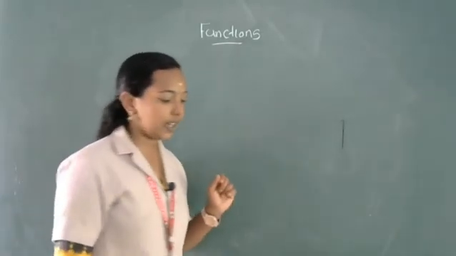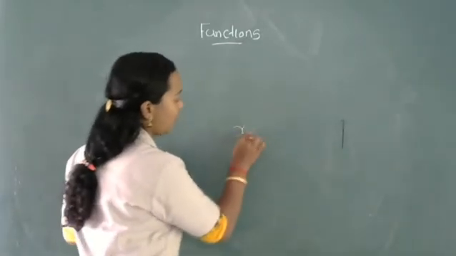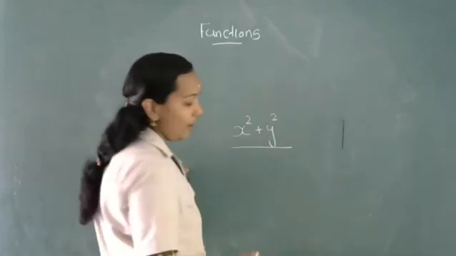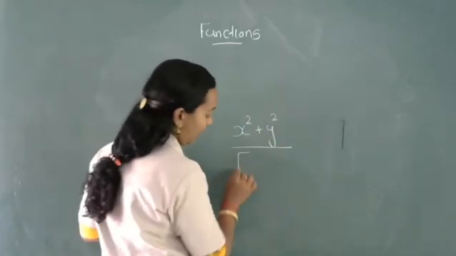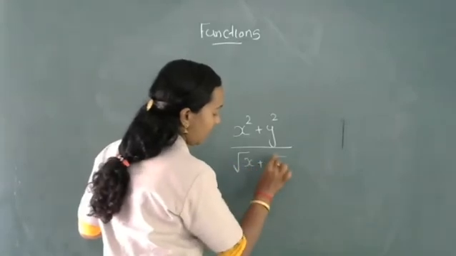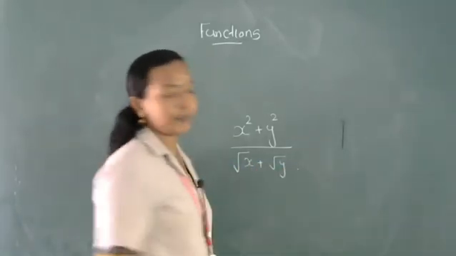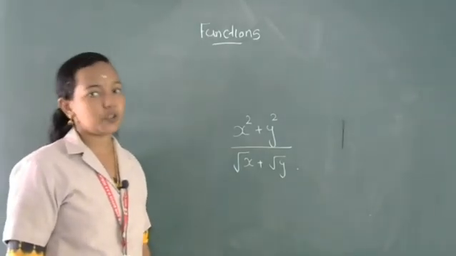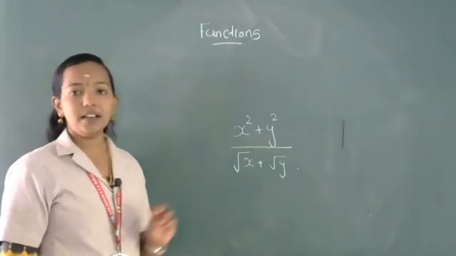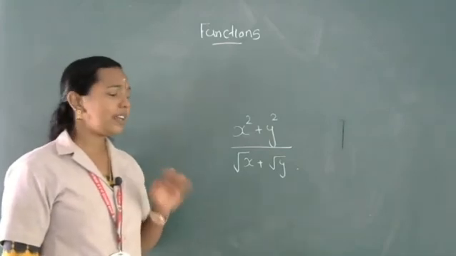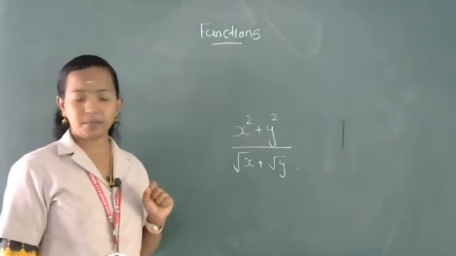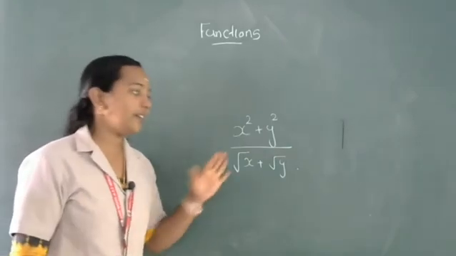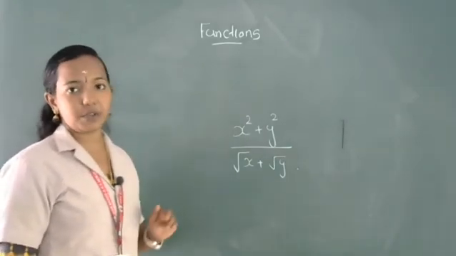Then the next concept: suppose you want to execute a mathematical expression, x square plus y square divided by square root of x plus square root of y. Suppose you want to solve this mathematical expression. In this expression we are using two variables, x and y. First, we can write a step-by-step procedure for this.